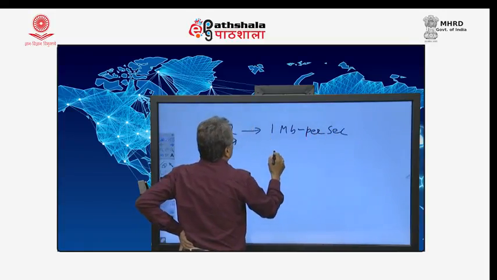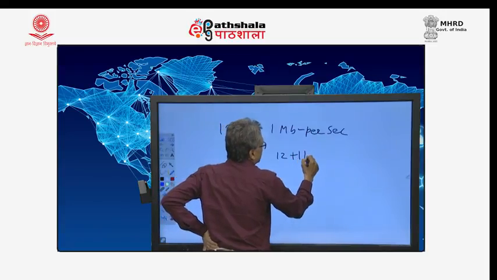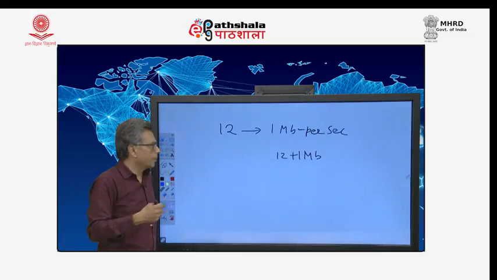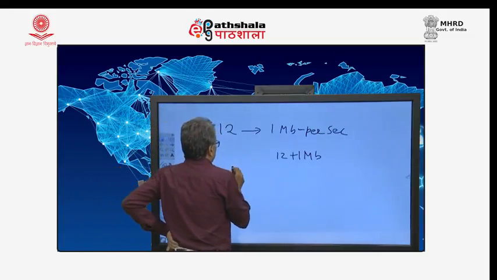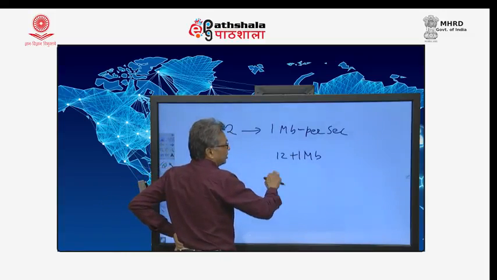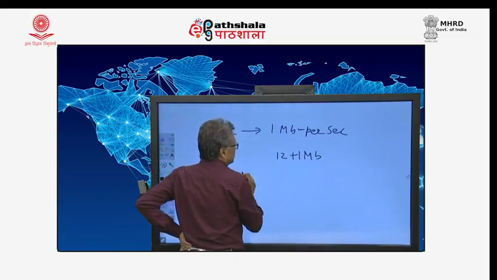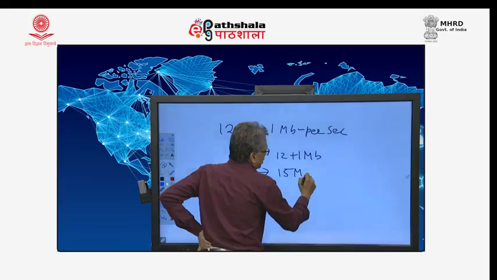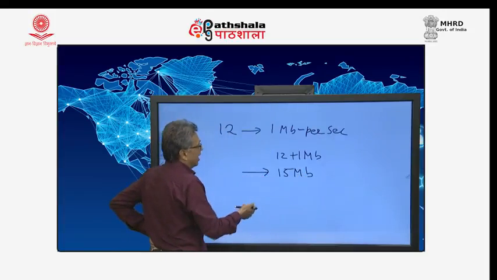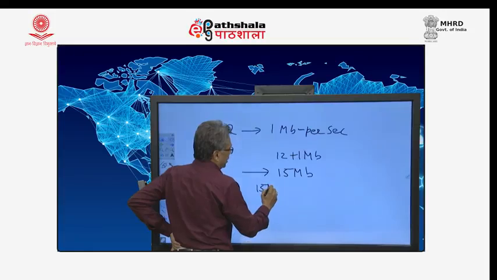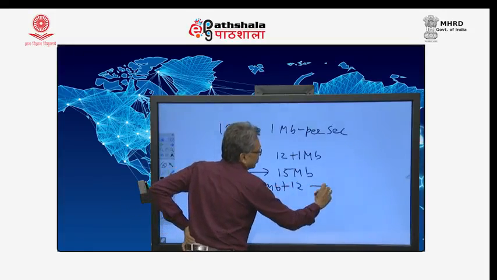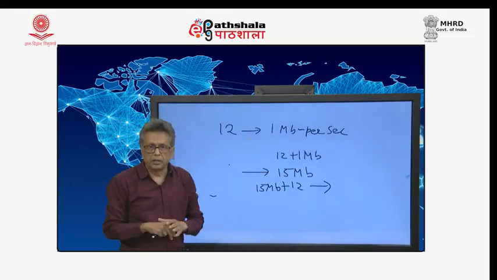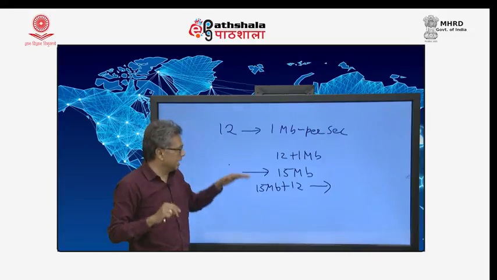So, after 1 second it is 12 plus 1 MB, because every byte increments the number. But if the clock runs very fast and after 1 second the clock moves 15 MB, and a new connection is opened, that new connection will get 15 MB plus 12 as the initial sequence number. Even if the machine goes down and comes up, this number will be more than what TCP could have sent. It will never be in the same range. So, that is the first thing.